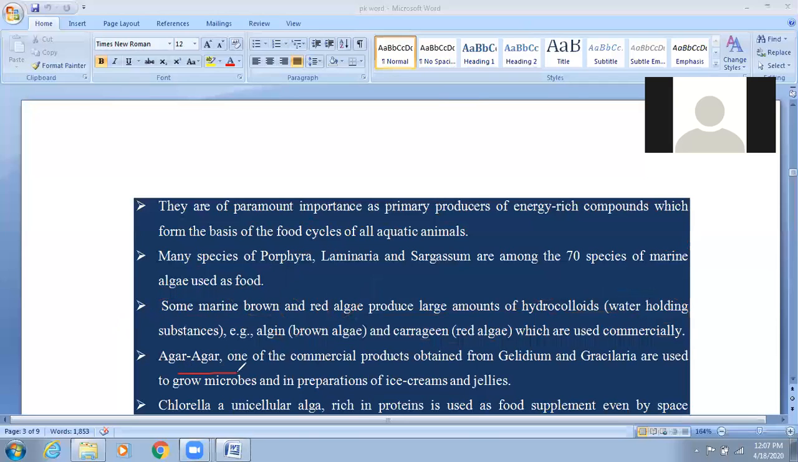Okay. Next, agar agar. Agar agar, I think you know very well, is very important. They also asked it in your NEET examination. Agar agar is obtained from the red algae Gelidium and Gracilaria. Which is used, you know very well. Agar agar, you already studied in the 12th standard.